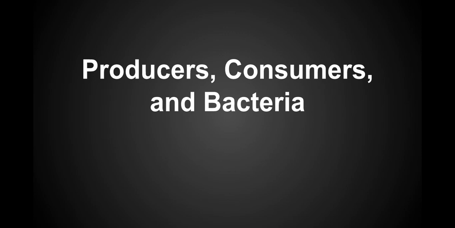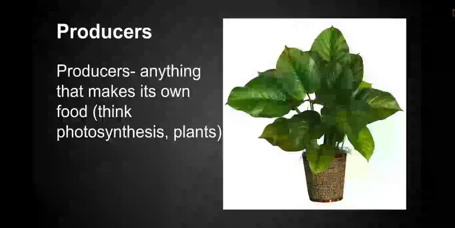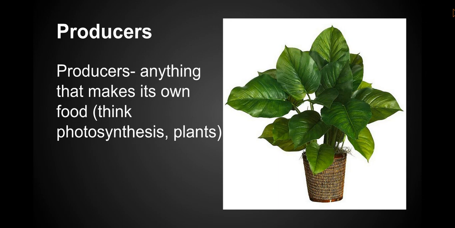Think photosynthesis? Plants, maybe? Things that do produce their own food, plants, are what we refer to as producers. Anything that gets its food through the process of photosynthesis is a producer. This includes trees, flowers, bushes, plants, anything like that. Both grass and a huge palm tree are considered producers.